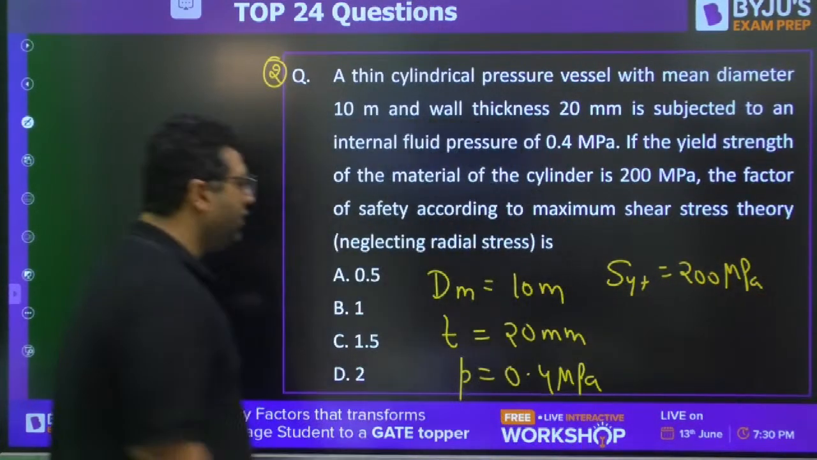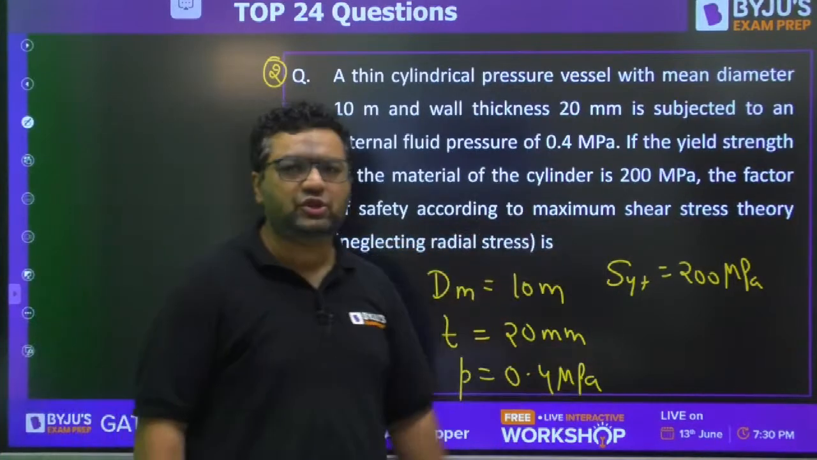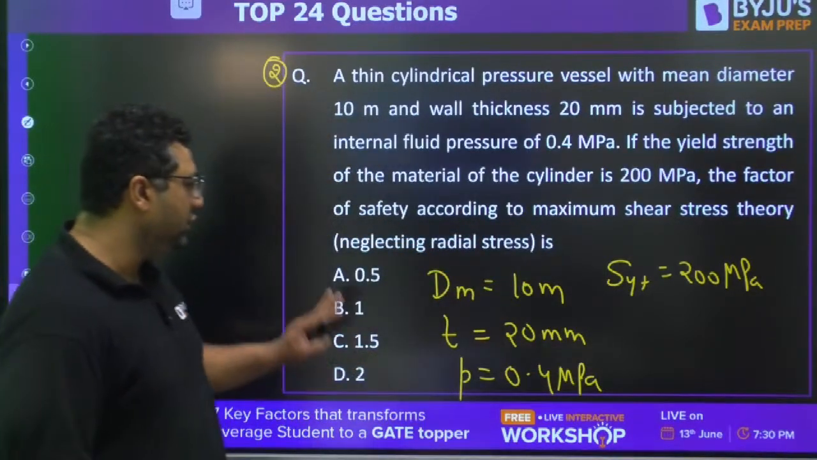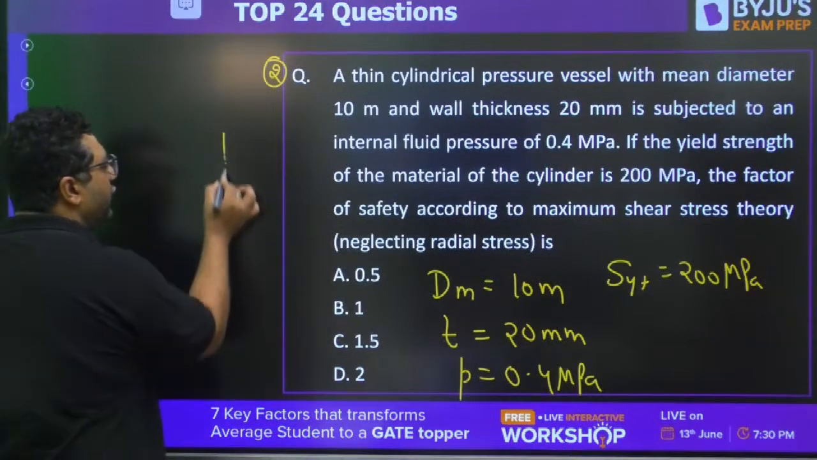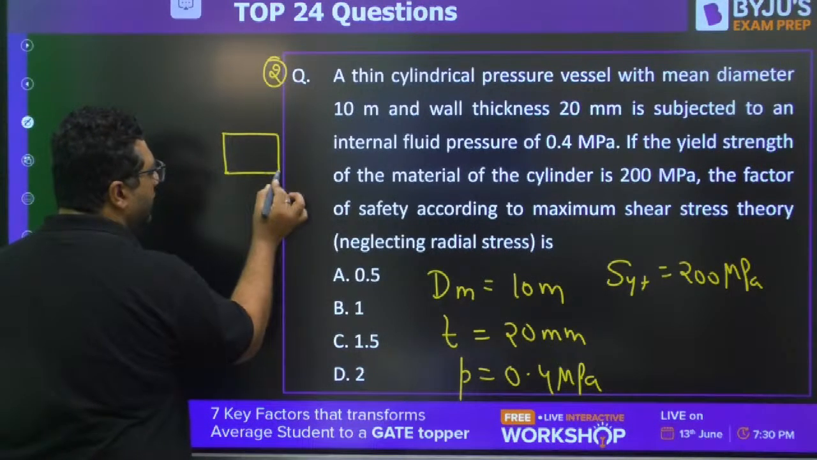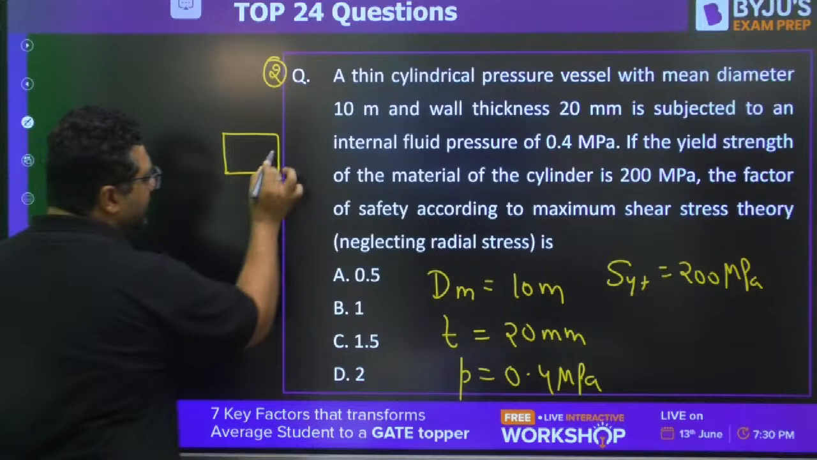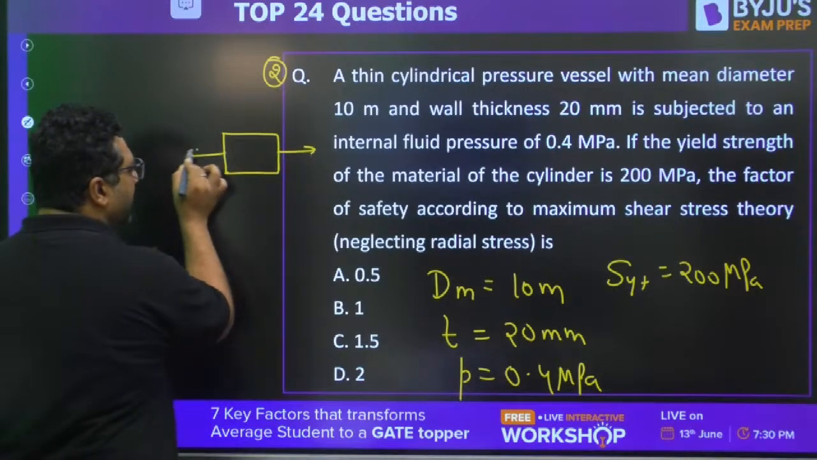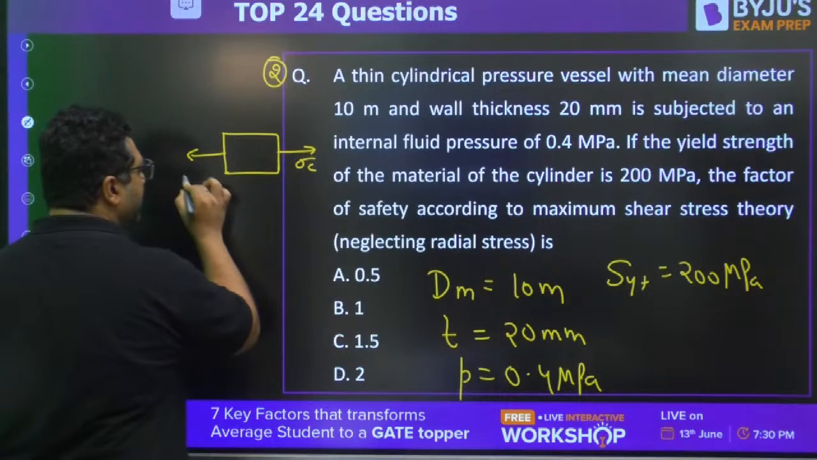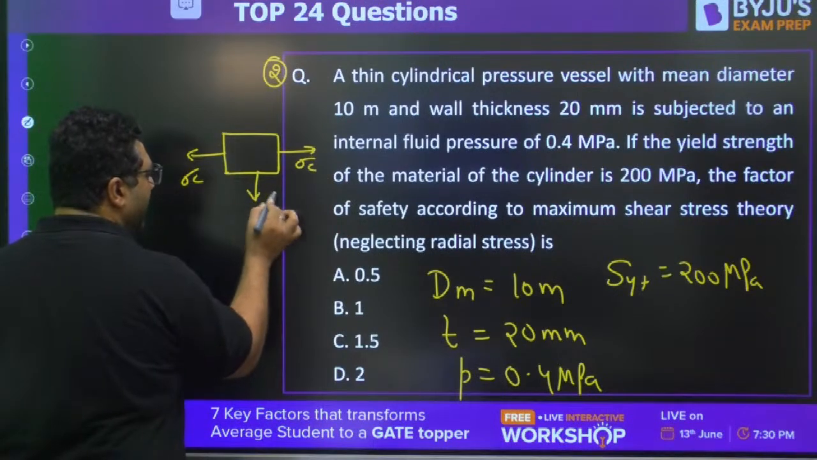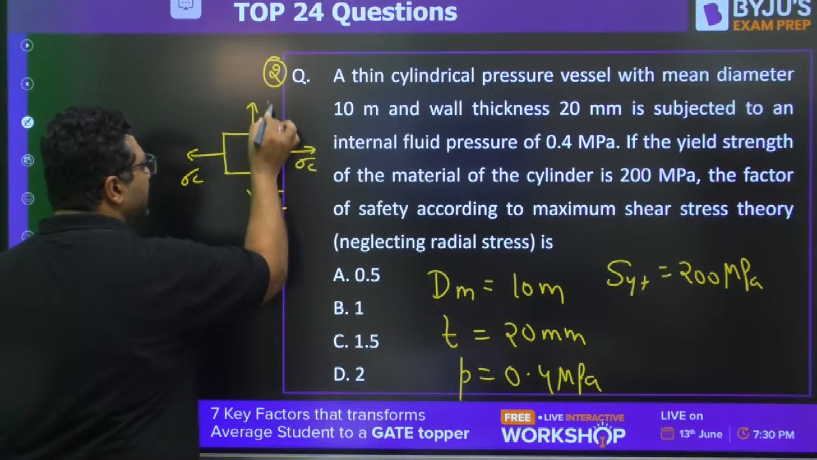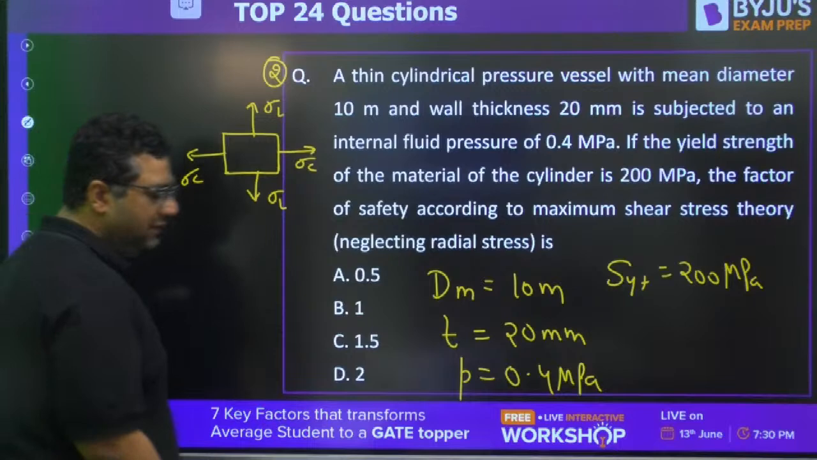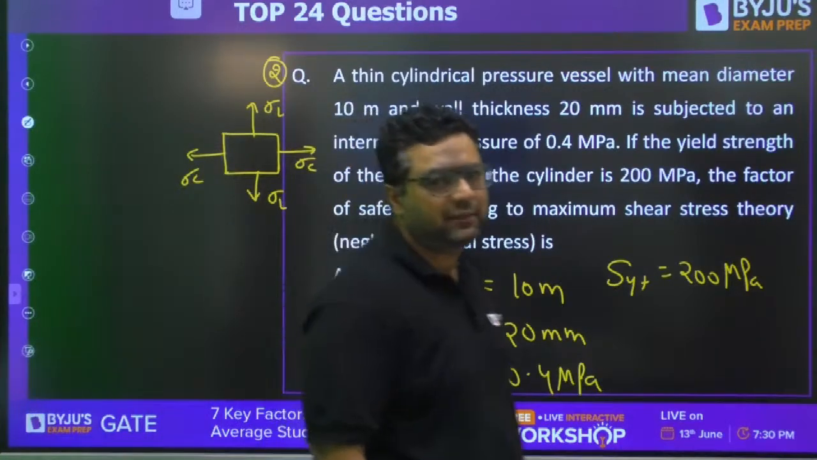They are asking the factor of safety according to maximum shear stress theory. So don't worry, those who do not know the theory of failure, for them I am giving you an idea. First of all, in a thin cylinder you have the state of stress like this. This is sigma C and this is sigma L.